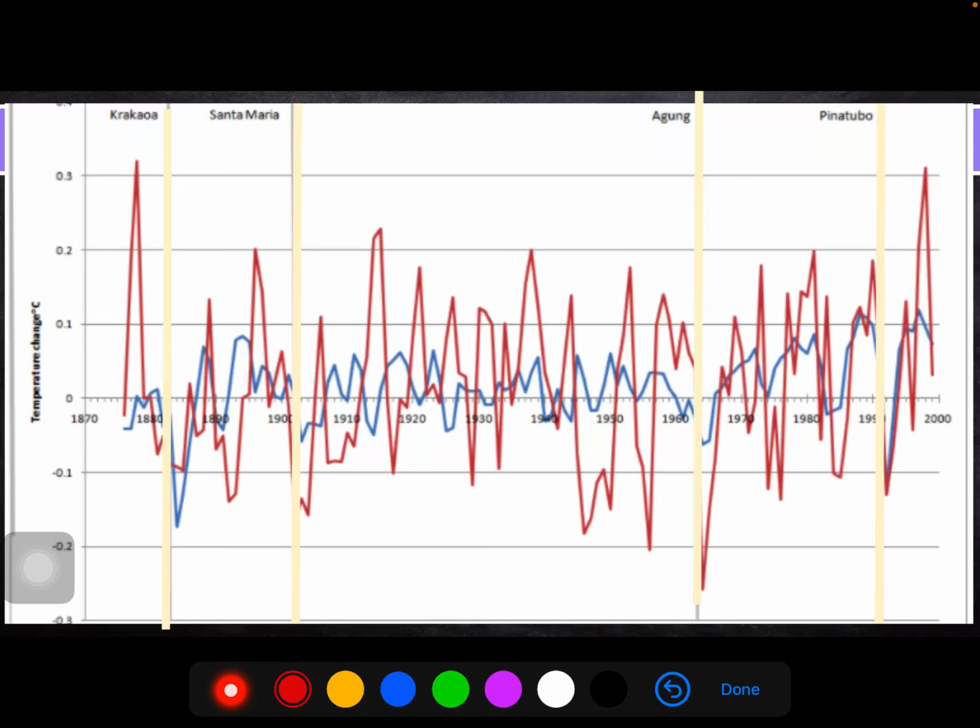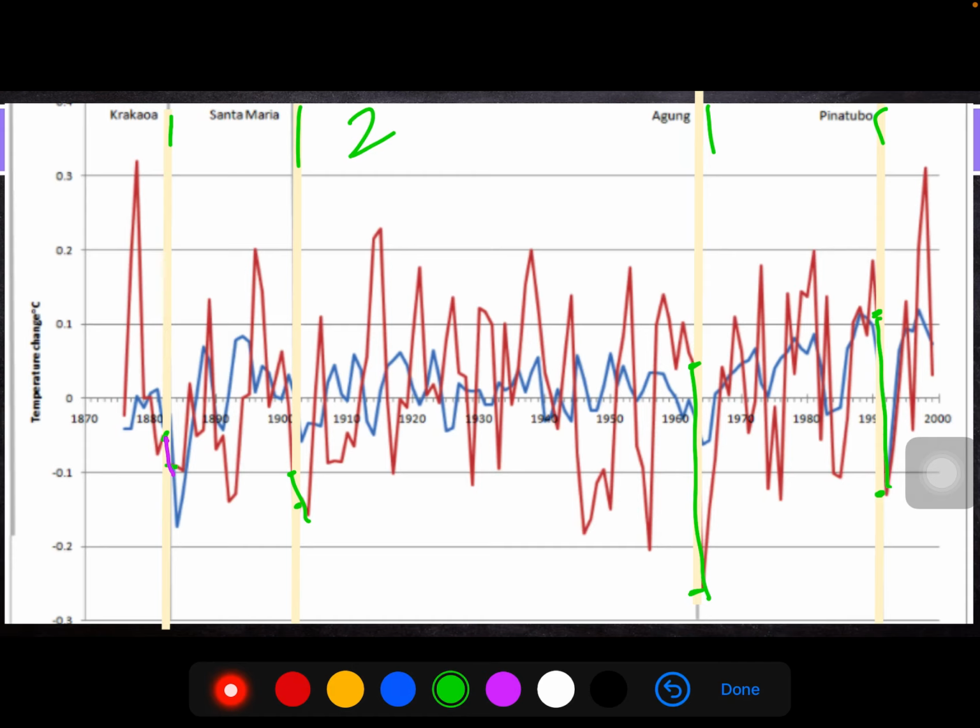Number 2 is then, well, what's the impact to climate? Here's the graph that you looked at in your investigation, where each one of these lines here was a volcano. And the red line is temperature. So what we wanted to see was, what was the temperature like before compared to then after the volcano. So here we are, we got the line, there's the before and the after. So here we see a temperature drop. Before the volcano, after the volcano, big temperature drop. And then over here, before and after, drop.